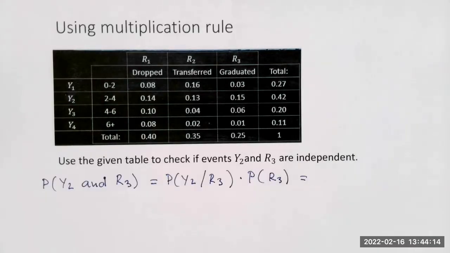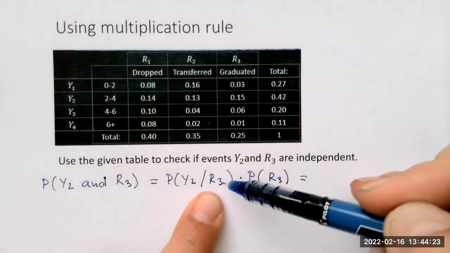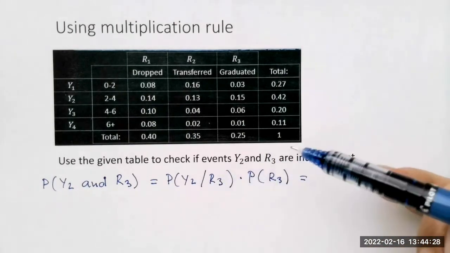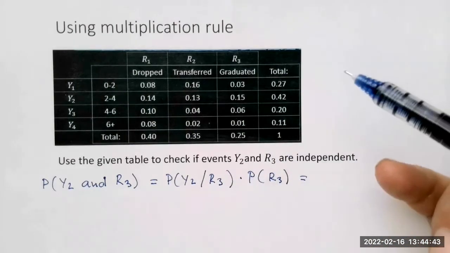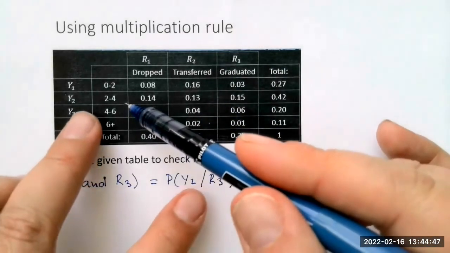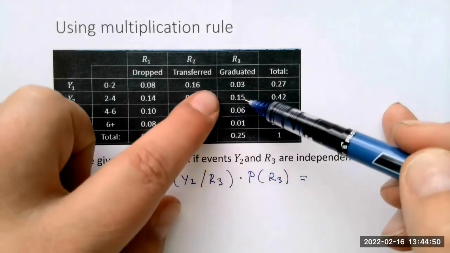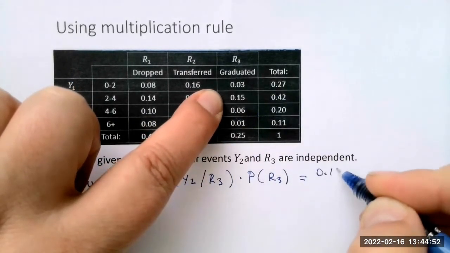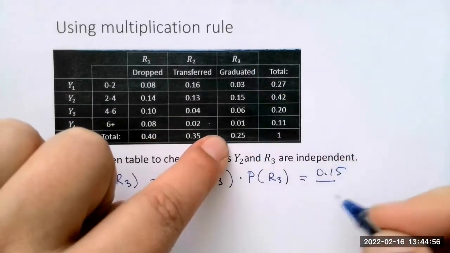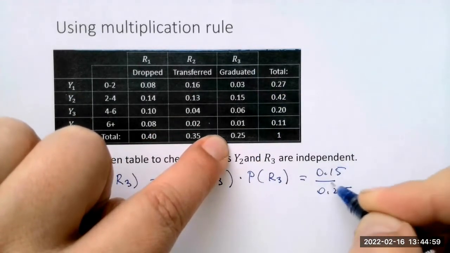So right here, this is our multiplication rule for dependent events. Okay, so let's figure it out. The probability of Y2 given R3 is the probability of Y2 and R3, which is 0.15, divided by the probability of R3, which is 0.25.